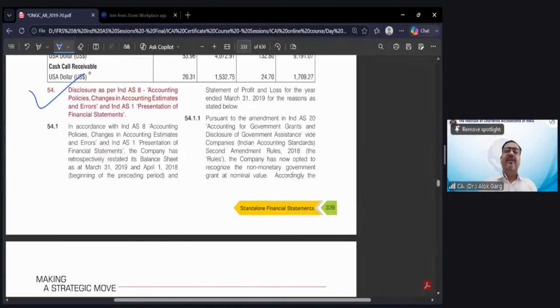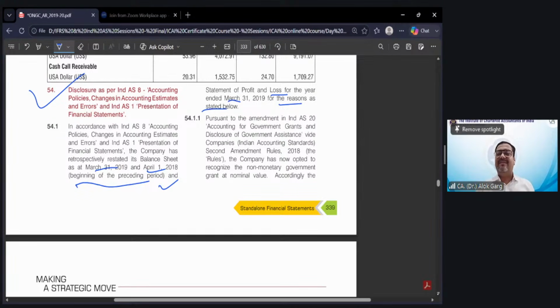You can see disclosures as per Ind AS 8 and Ind AS 1. As I told you, I have covered this part in Ind AS 1 also. So this disclosure is as per Ind AS 8 and Ind AS 1. In accordance with Ind AS 8, accounting policies, changes in accounting estimates and errors, and Ind AS 1, presentation of financial statements, the company has retrospectively restated its balance sheet as on 31st March 2019 and 1st April 18, opening of the comparative period, and the statement of P&L for the year ended 31st March 19 for the reason mentioned below. And I'm not getting into the reason.